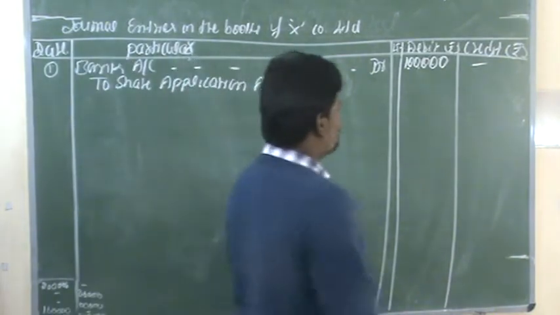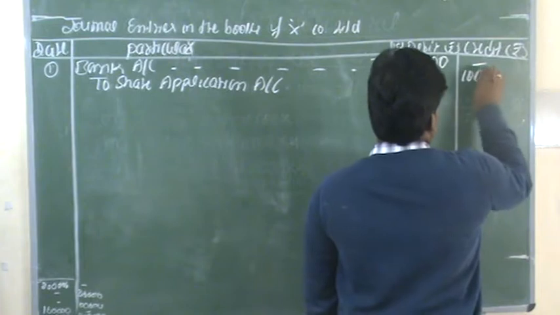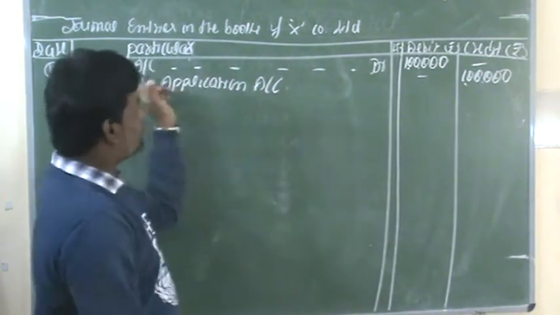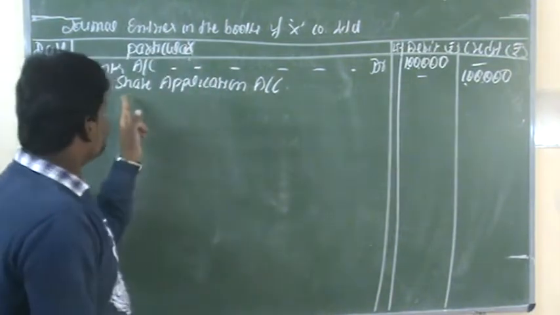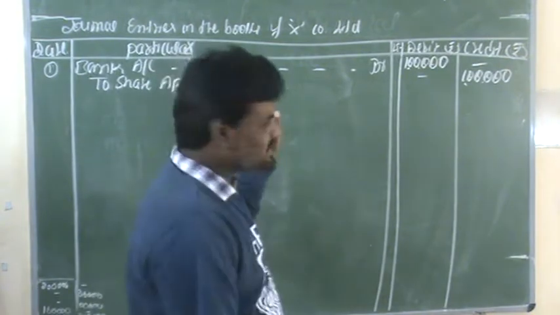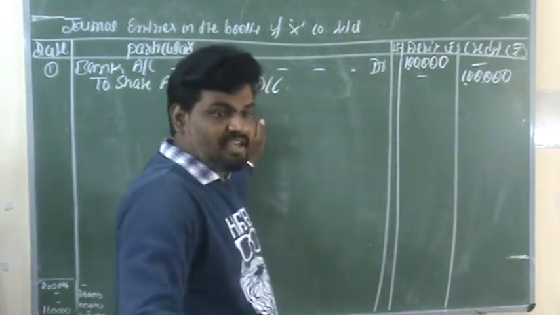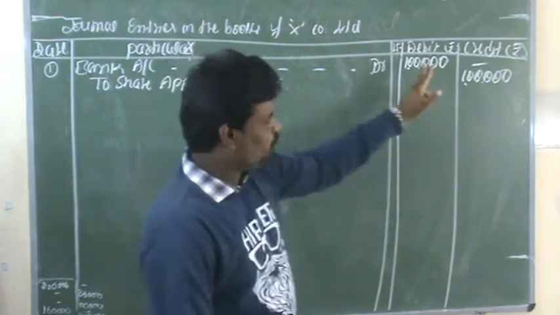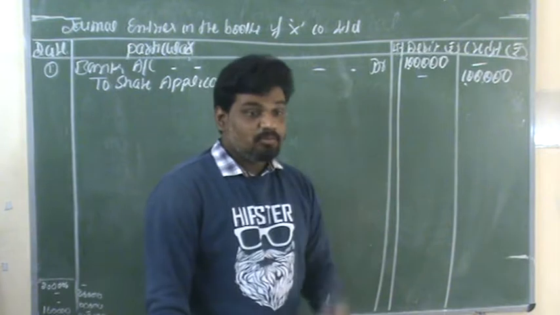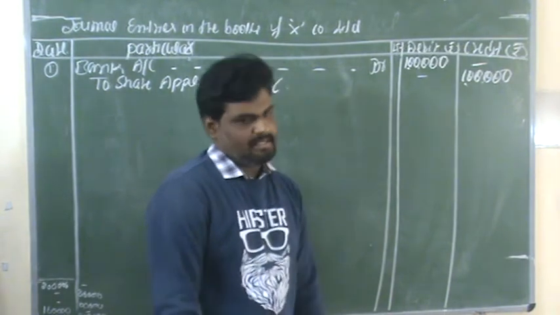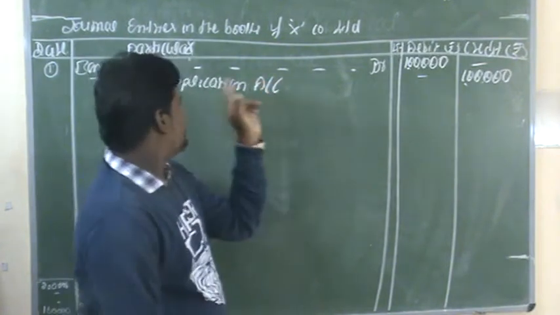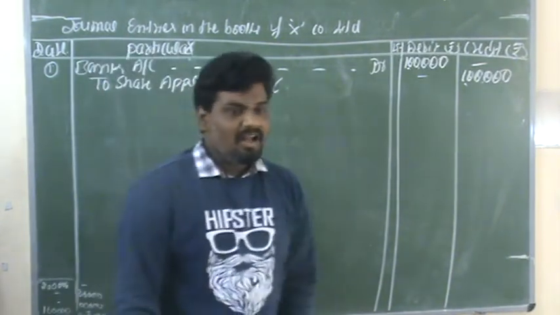Share application account, the amounts are the same. We are receiving 1 lakh rupees from share application only. By issuing these shares, on such share applications we are collecting rupees 1 lakh. This is the first entry, for receipt of application money.